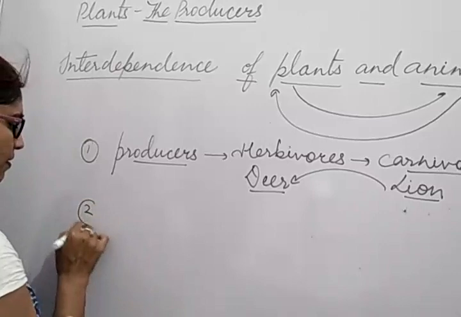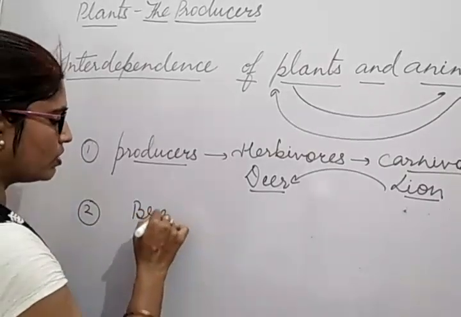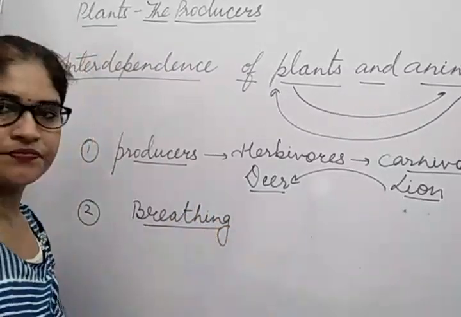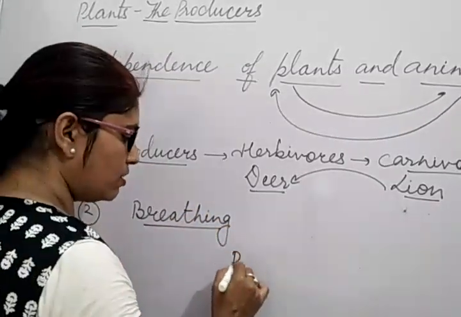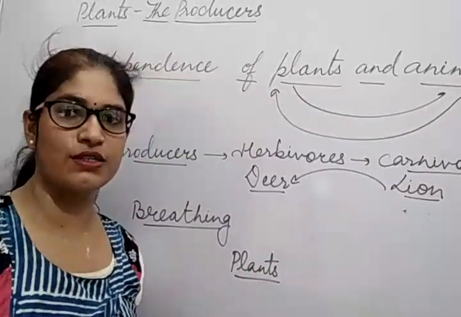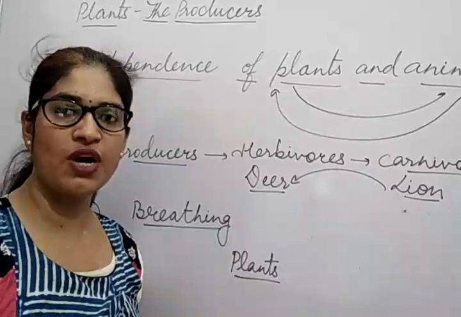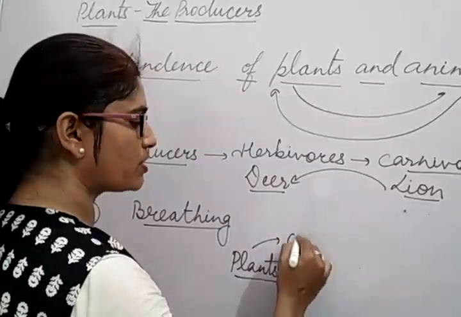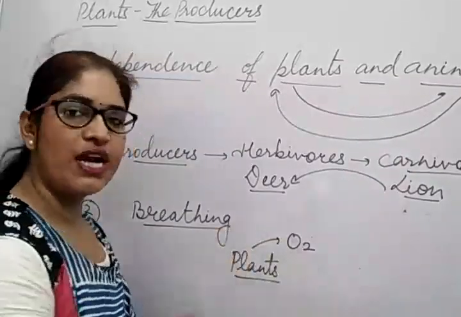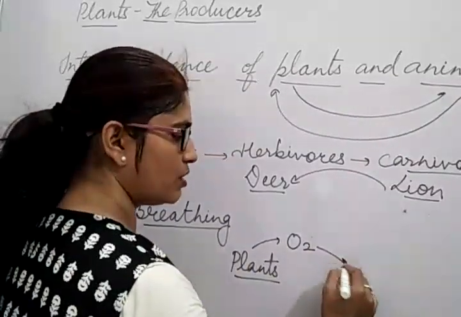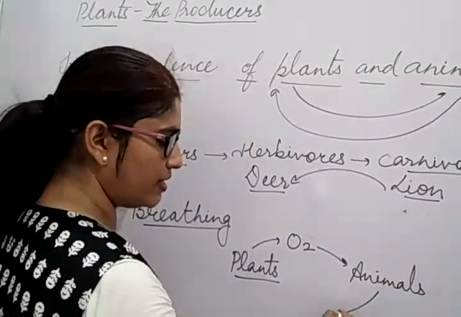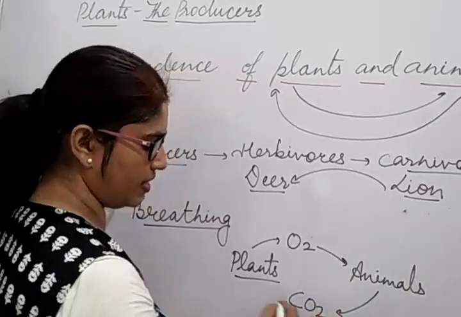Then after, second thing, for breathing also they are depending on each other. How are they depending for breathing? If I talk about the plants, plants are producing which gas? You know, during the photosynthesis process you have understood, they produce oxygen. They produce oxygen for us. We use that oxygen. Animals use that oxygen and they release carbon dioxide gas.